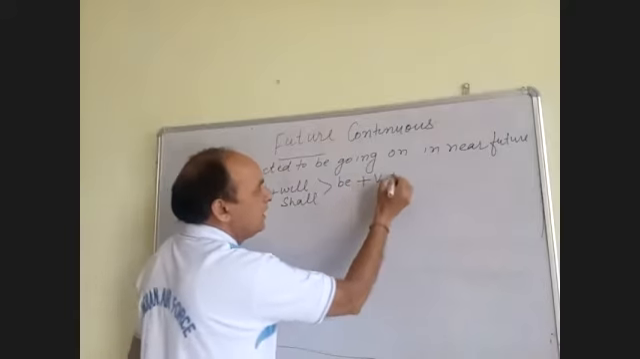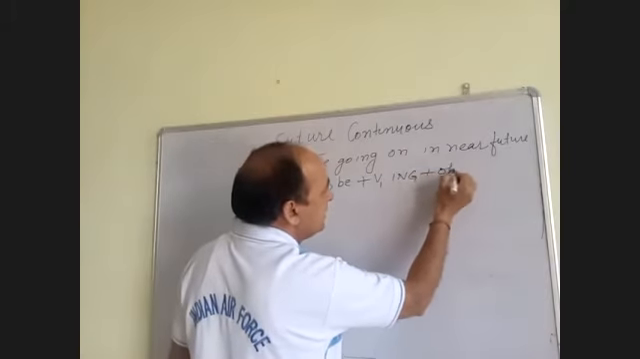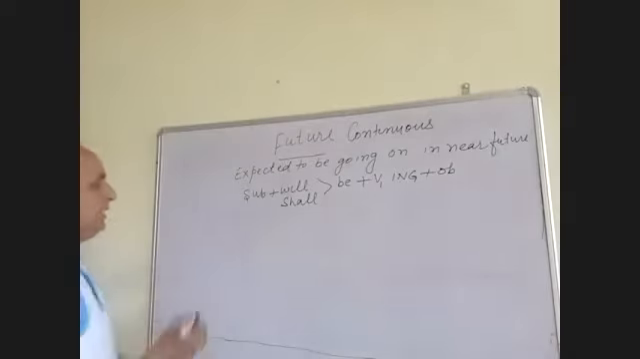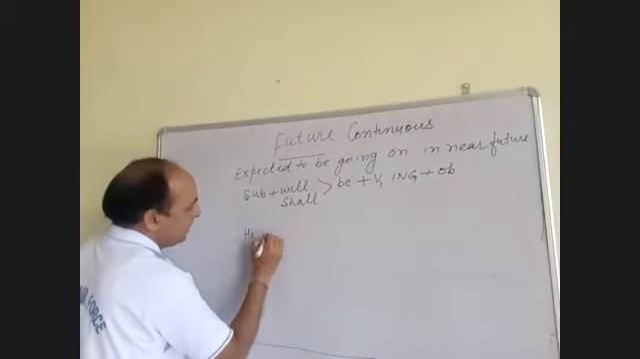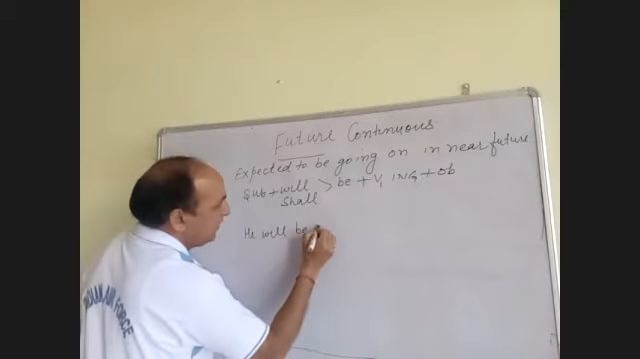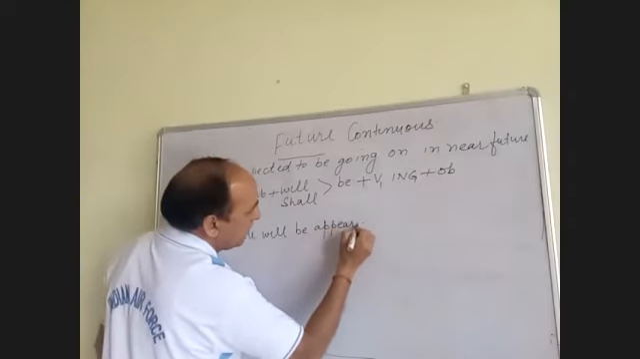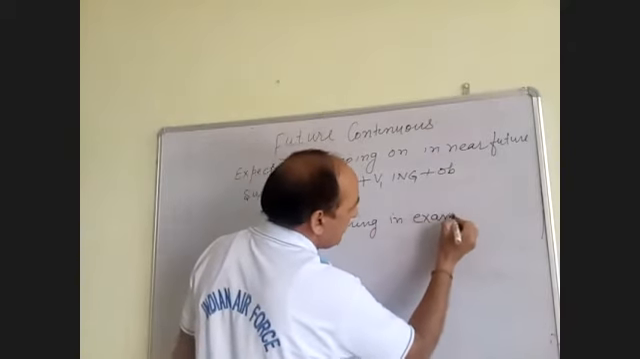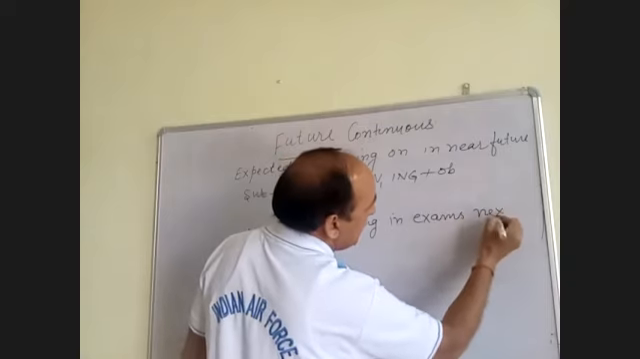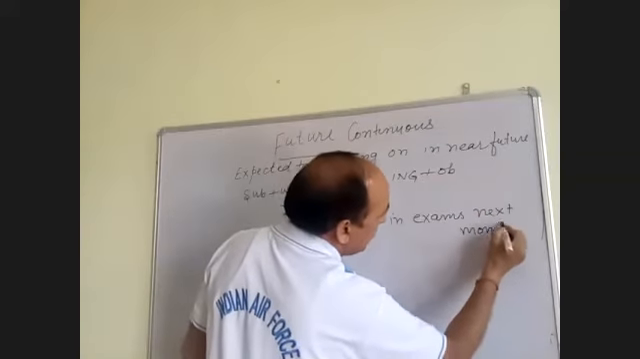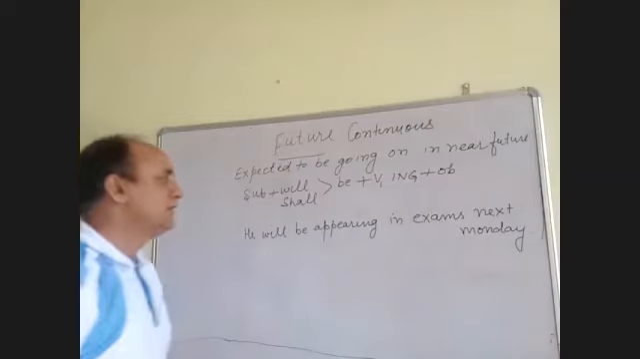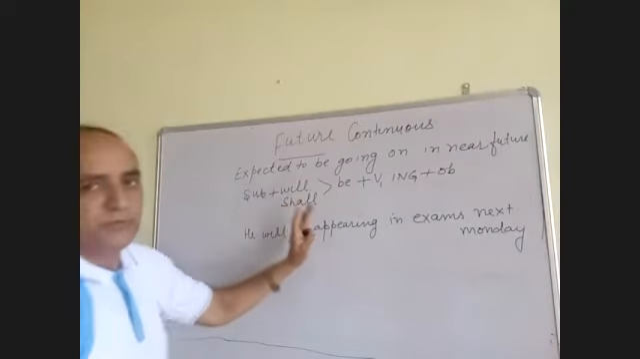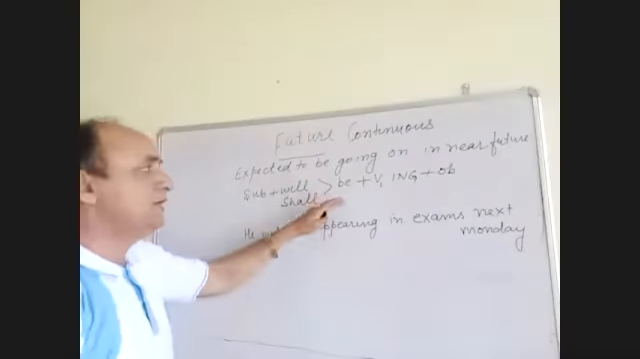For example, you can say, he will be appearing in exam next Monday. Next Monday. This is expectation. Will or shall be, again according to the rule. Here that determination and all other conditional sentence, that condition doesn't apply.